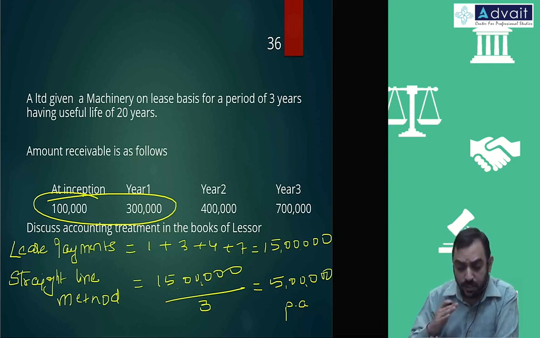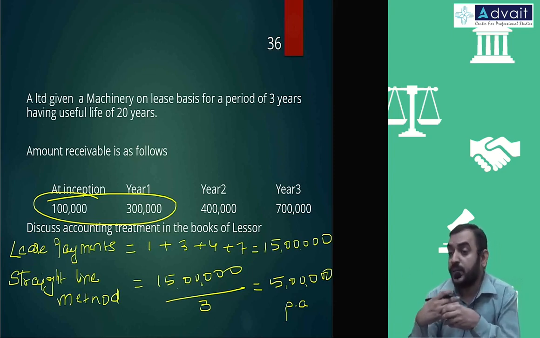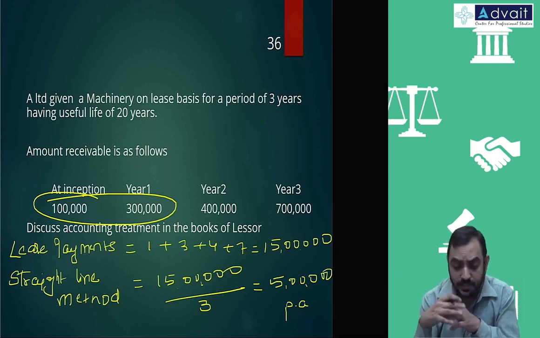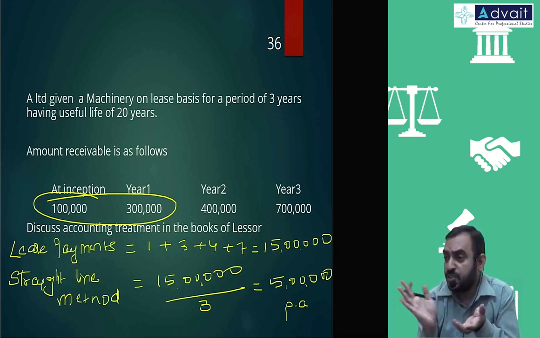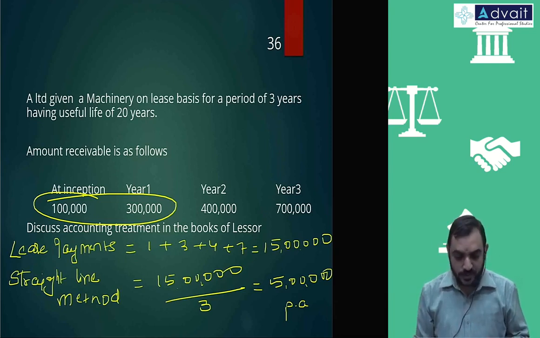Whatever the amount, amortized. If it is a finance income, financial lease only, then that will apply. You take it as present value, and interest income and all will be recognized. But in operating lease, whatever the accounting policy you follow, that income you recognize, no question of any present value concept.